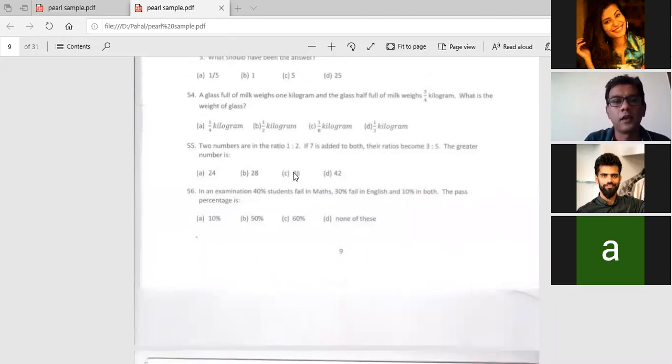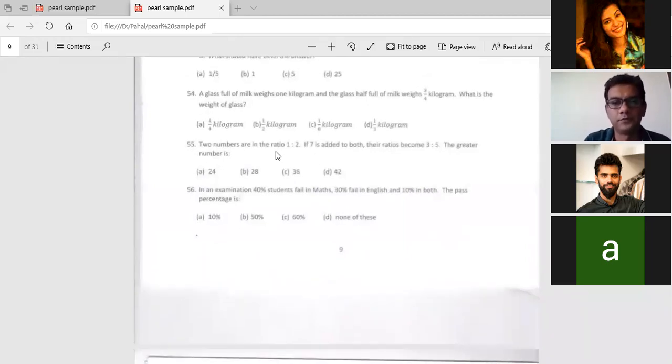I want you all to look at question number 55. It says two numbers are in the ratio 1:2. If 7 is added to both, the ratio becomes 3:5. The greater number is? This is how we basically solve it. If I have to solve this question using a regular method, how will you solve these kinds of questions?